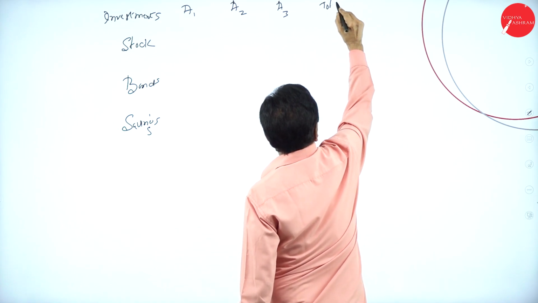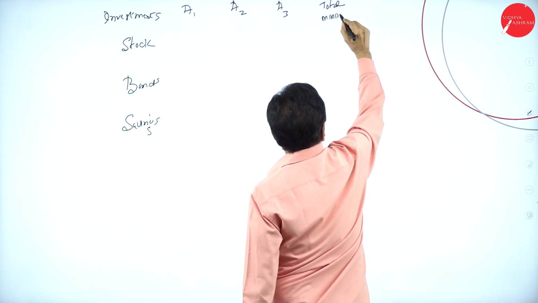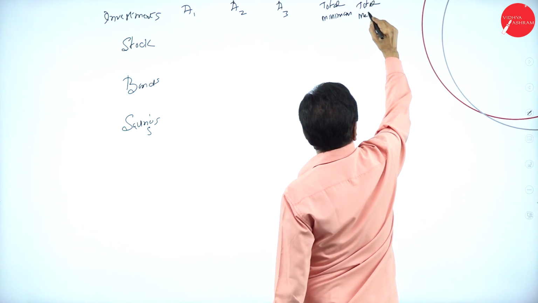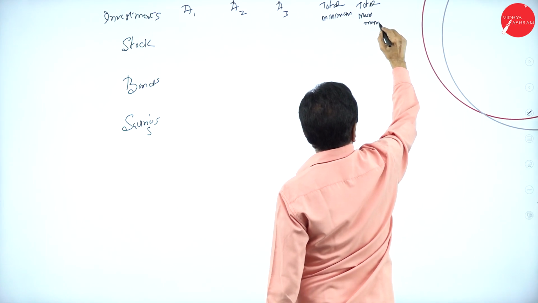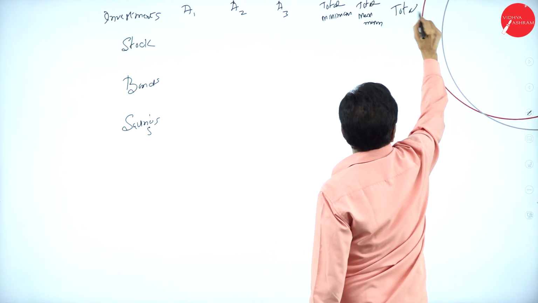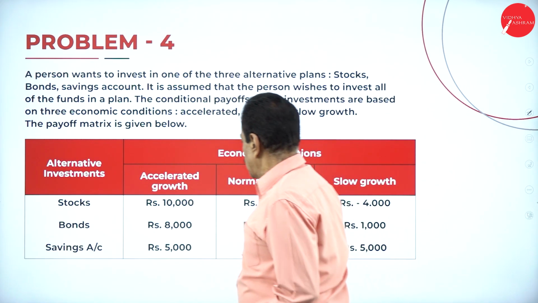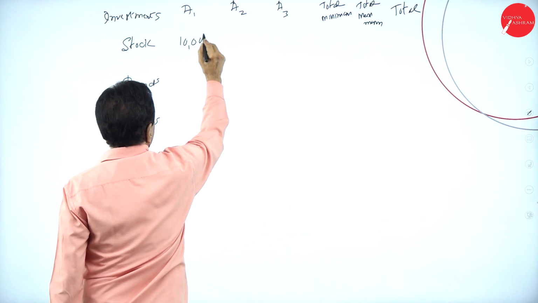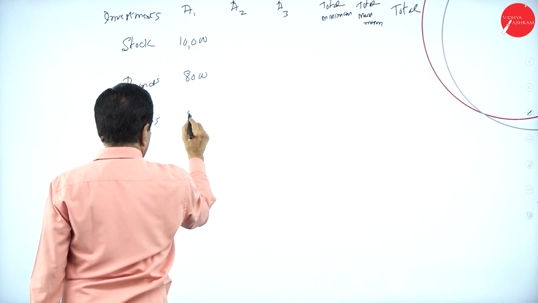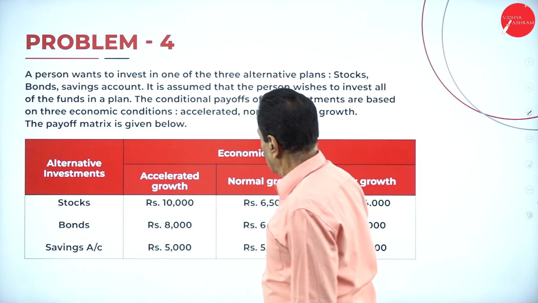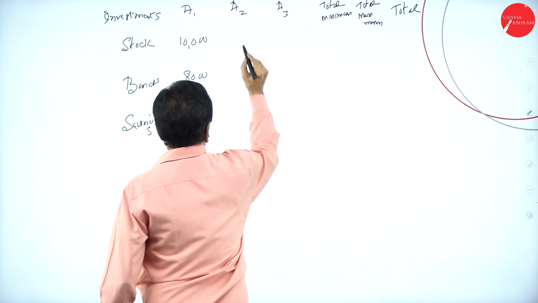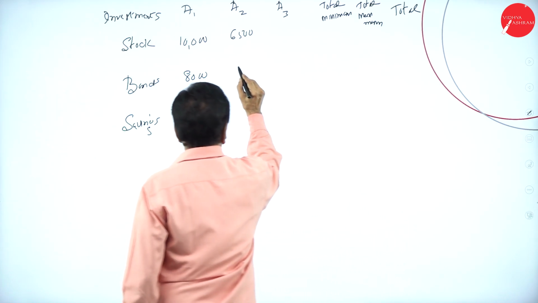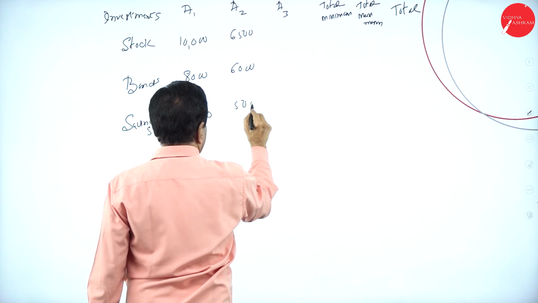Total minimum, total maximum, total. First we'll write stock: 10,000, 8,000, 5,000, 10,000, 8,000, 5,000, then 6,500, then 6,000, 5,000 for alternatives.